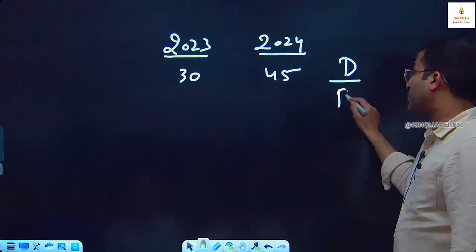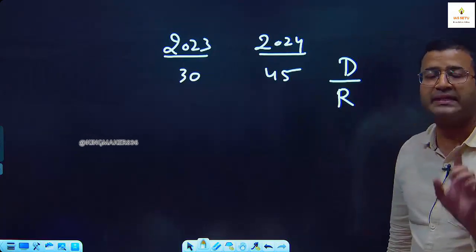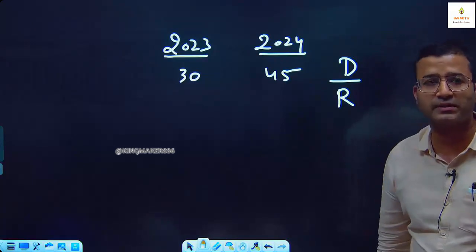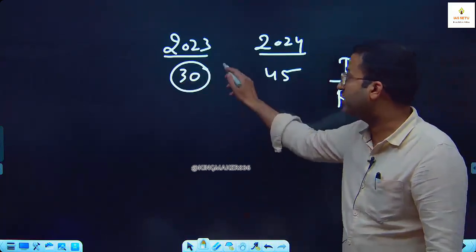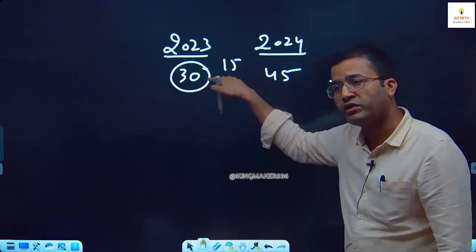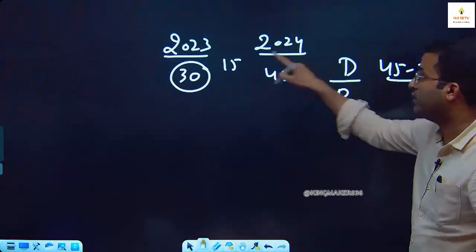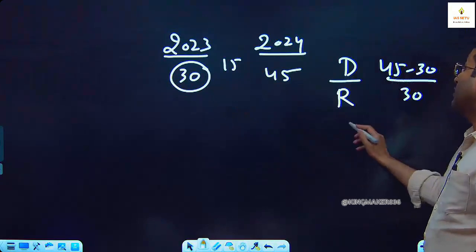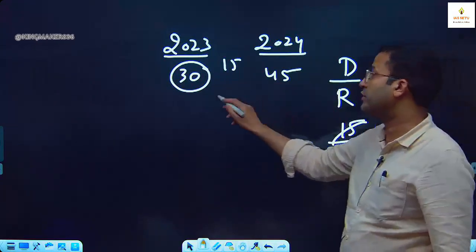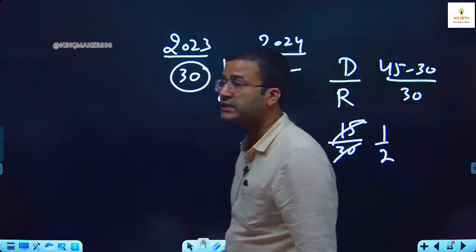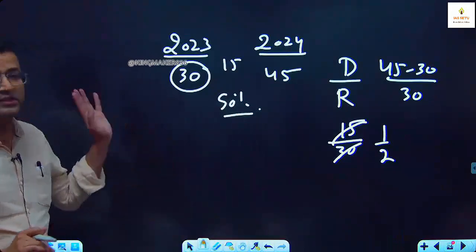Difference upon reference. ठीक है, simple thing is reference. Difference तो कोई भी समझ लेगा. You have to understand reference, previous value the reference. There is an increase of 15 rupees over 30. So here difference is 45 minus 30 upon 30. So 15 upon 30, it is 1 by 2. 1 by 2 is 50% increase in the price of this marker over the period. Previous year value is the reference.